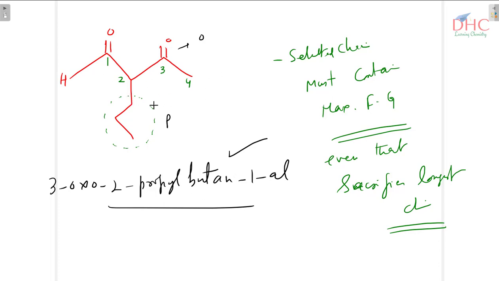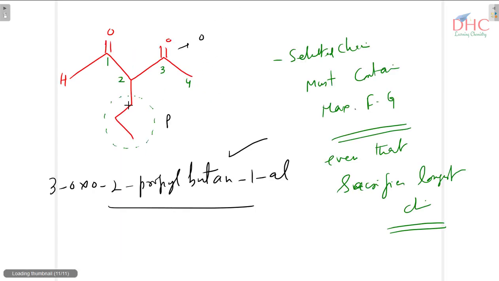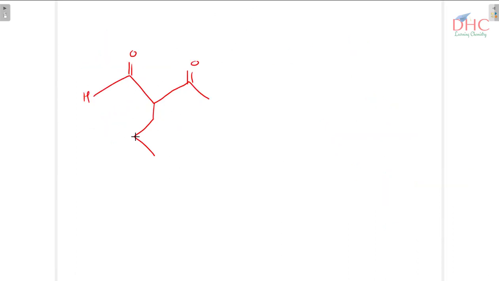I'll just modify this molecule by another example. The point is, the example is like this. It's double bond O over here. It's double bond O and this is H. This aldehyde group, this ketonic group. Again, this is exactly the same molecule that I just showed you, but I have modified this part. I have kept here now OH group. Now there are 3 functional groups. One is aldehyde group, next is ketonic group, and third is hydroxide.